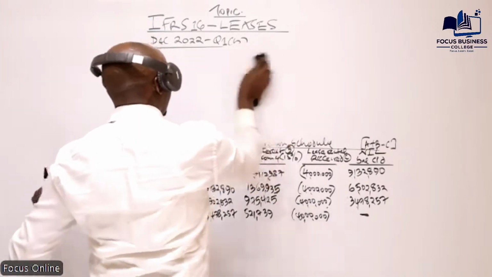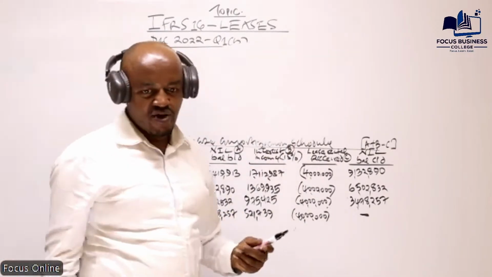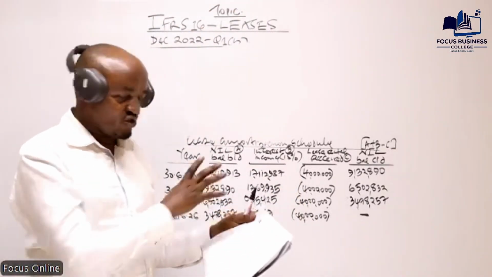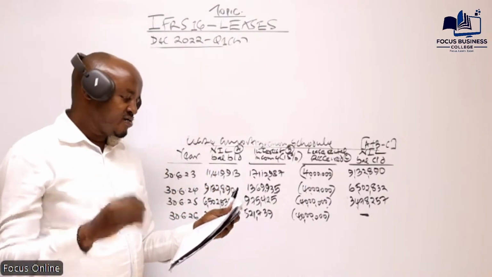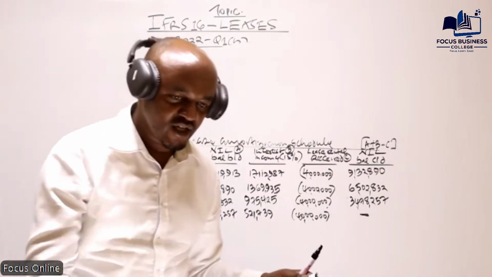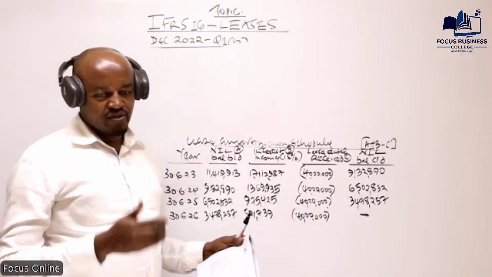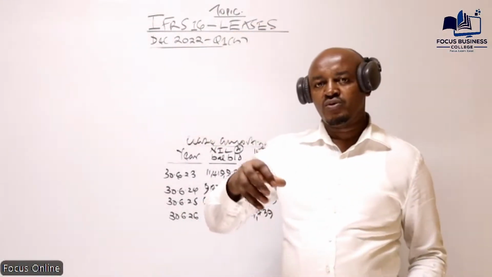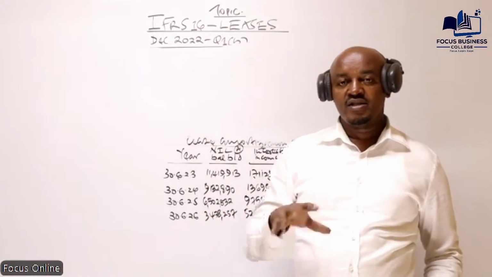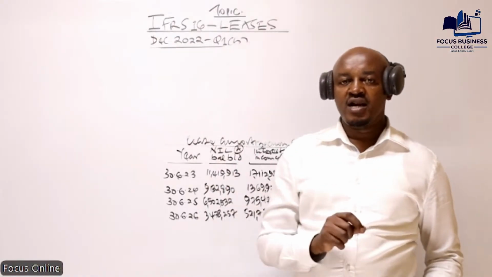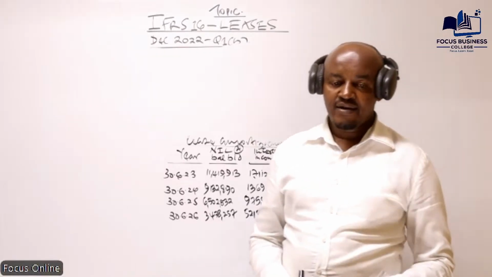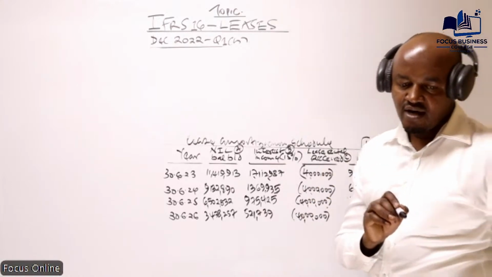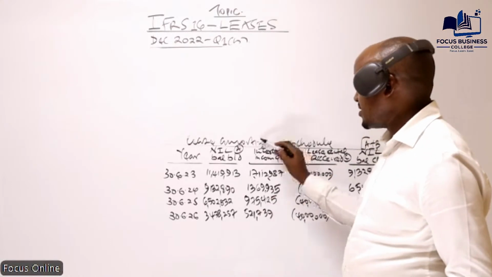Now, is that what the examiner is requiring? Automatically, no. That's why you can see if we go to the requirement, we are basically required to demonstrate with suitable calculations the accounting treatment of the above lease transactions in the financial statements. So in this case, you must prepare a financial statement extract to show what is supposed to be recognized over this period of 4 years as an income or as an expense in the income statement, and what was supposed to be recognized in the statement of financial position.